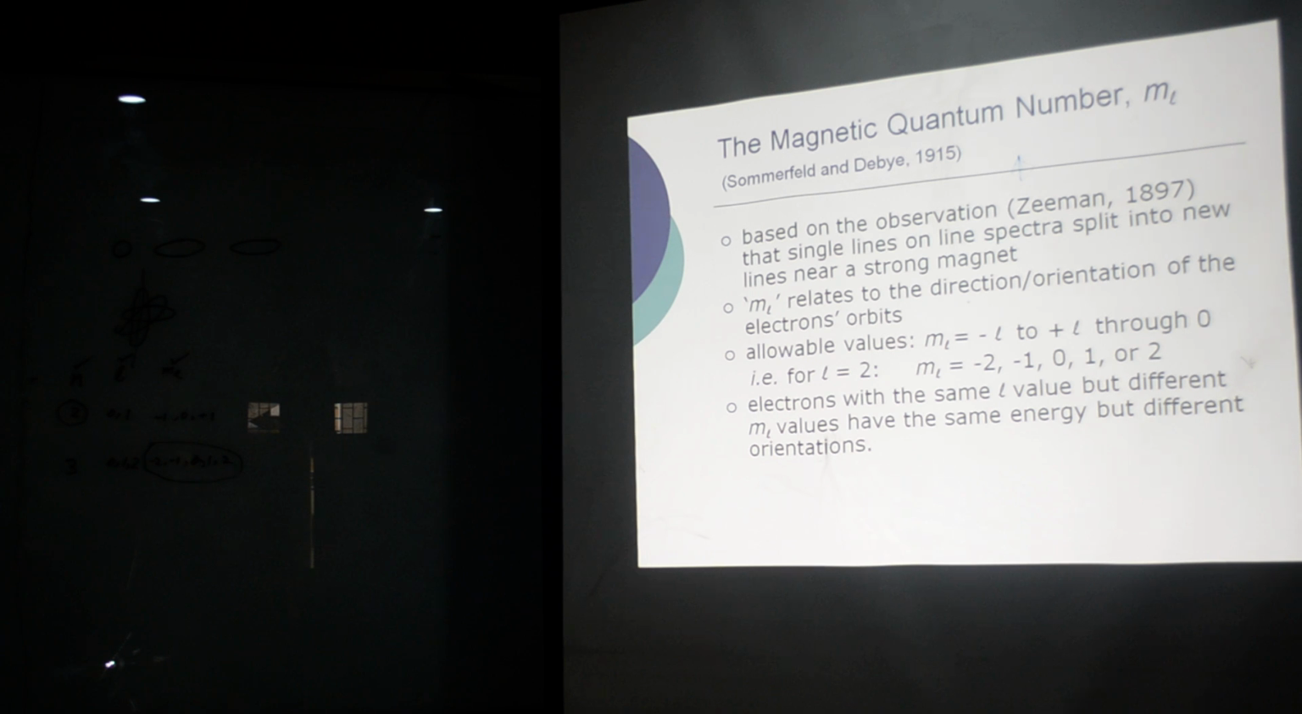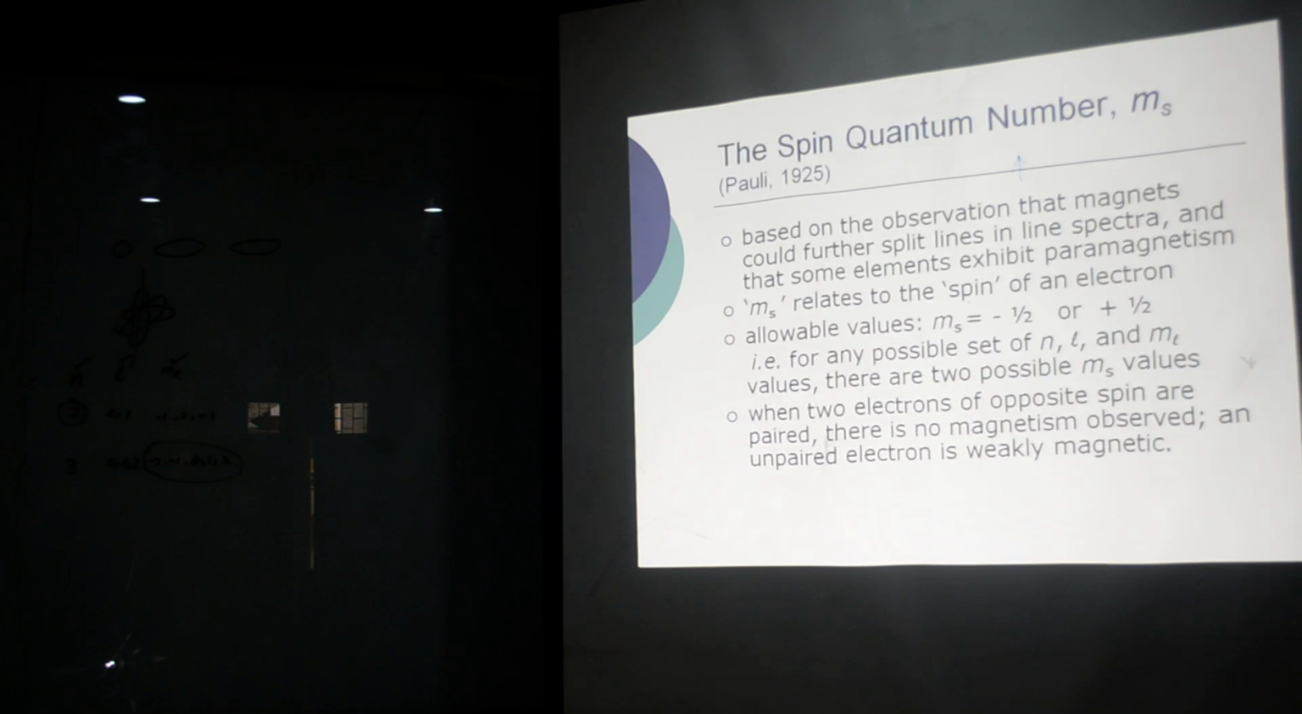Electrons with the same L values but different ML values have the same energy but different orientation. Orientation I have just told you about. These are the orientations of the orbits. The orientation of the orbit will be different. So you can see here,